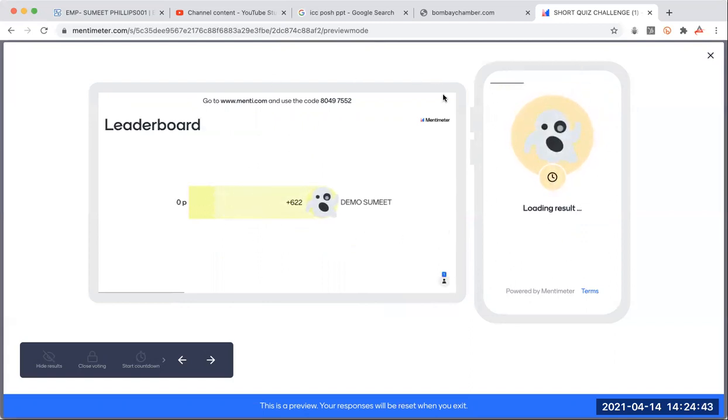This is my screen, which you will not be watching, but we can see who's scoring how much and your result. Right now it is showing 622 in first place. However, when there are hundreds and thousands of people, you will get your ranking accordingly, and the top 10 winners are going to be getting prizes from your HR. So that's all about it.